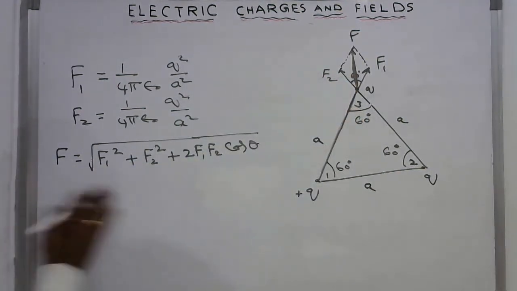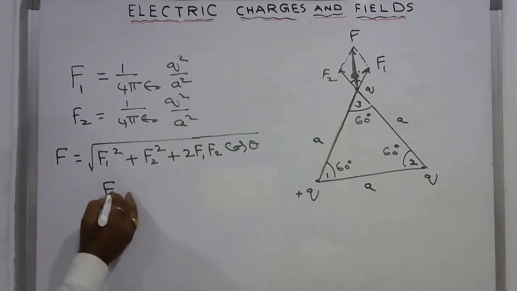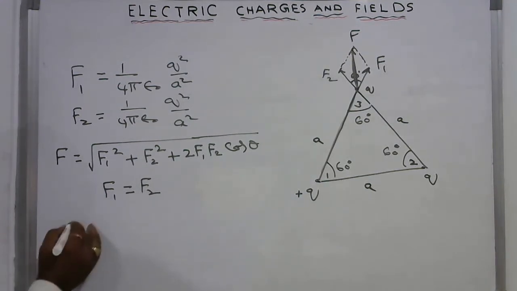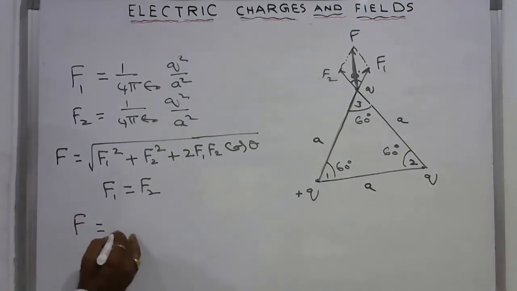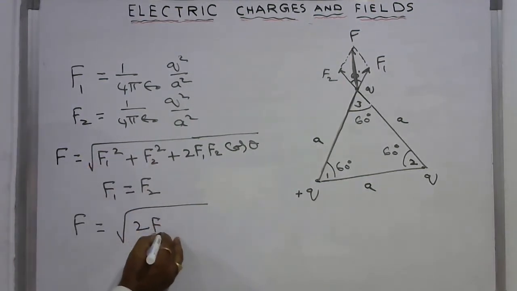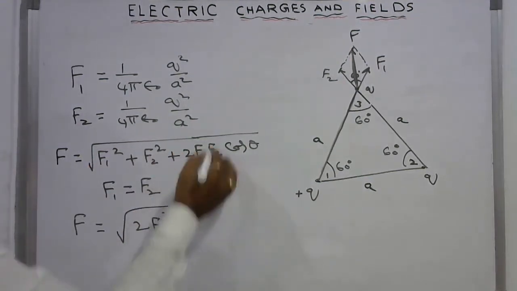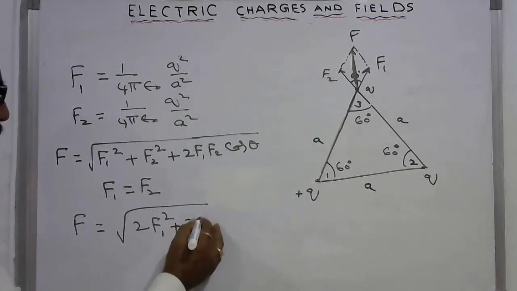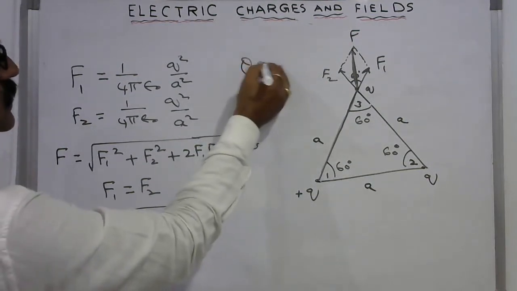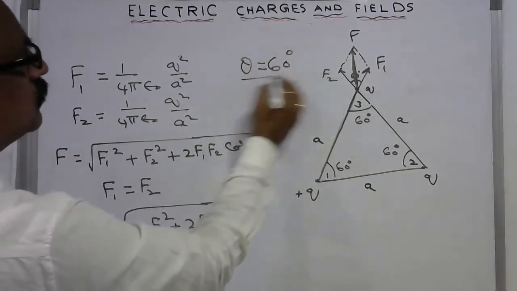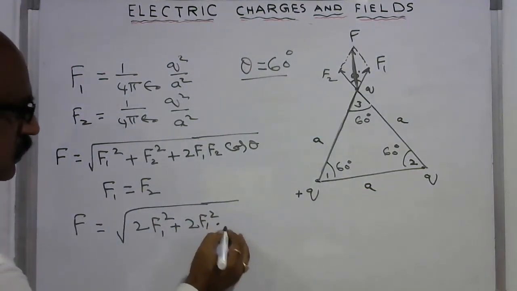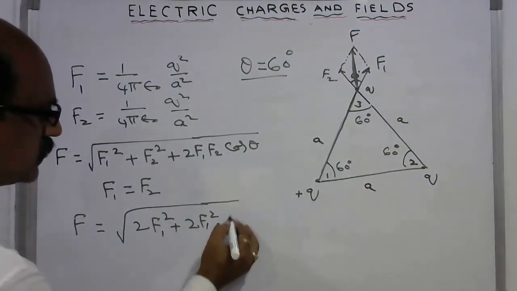Since F1 and F2 are equal, F1 is equal to F2. So I write here F is equal to under root 2 F1 square into, theta is 60 degrees. The angle between the two vectors F1 and F2 is 60 degrees. So into cos 60, that is half.